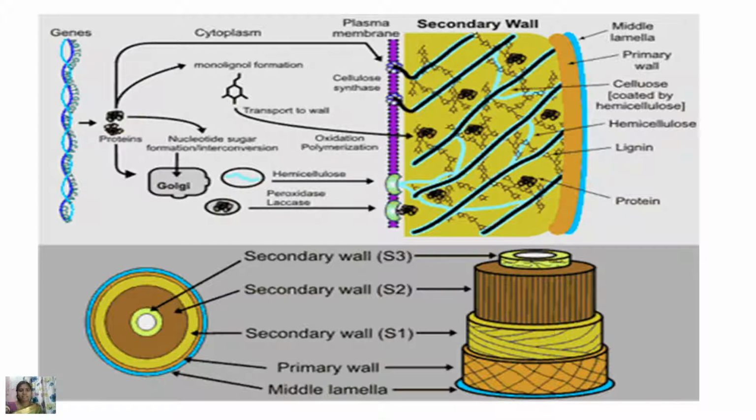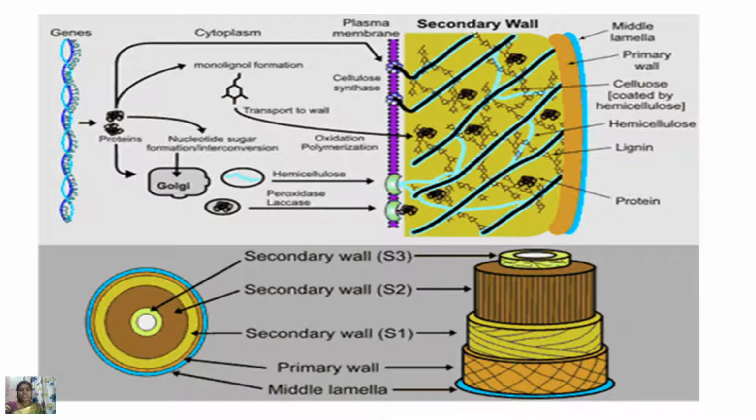This is the plasma membrane. Next to that, it is the secondary cell wall. Secondary cell wall is made up of the cellulose and hemicellulose. Okay, next to that, you can see primary cell wall. Now, after primary cell wall, the blue line what you are seeing here is the middle lamellae.